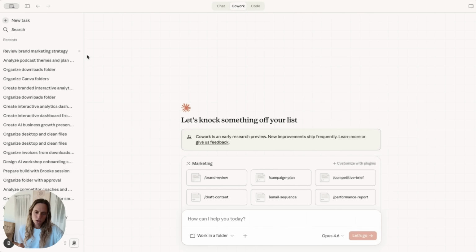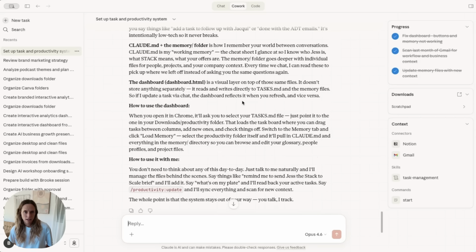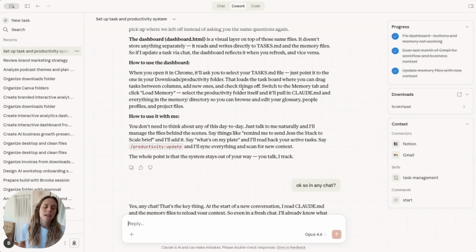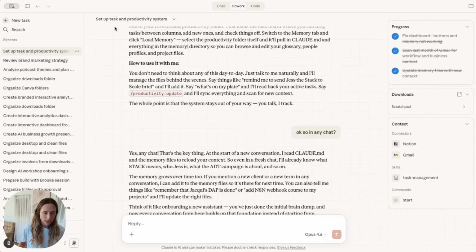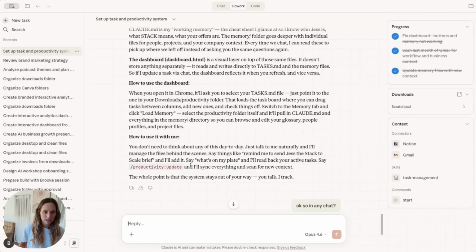All right. So we've done file sorting. Okay. So it's gone through my emails here and then I was like, can you teach me how you work? And so basically anytime I'm chatting with Claude, I can say add this to my task list and it will add it to the task list here. And the memory now grows over time as well. And then anytime I want to view this in the dashboard, I can. And I just use this slash command and that will bring everything into sync.